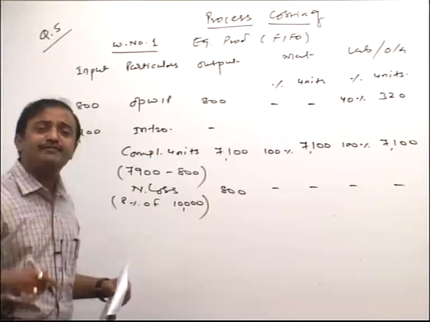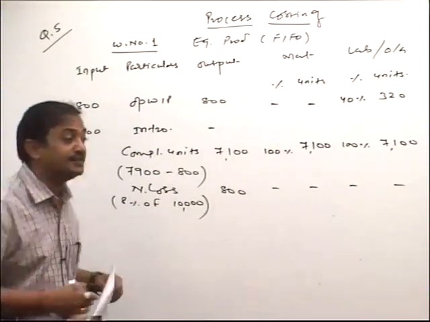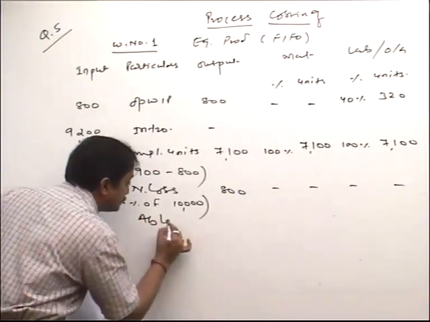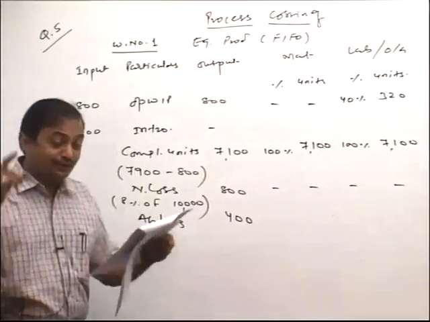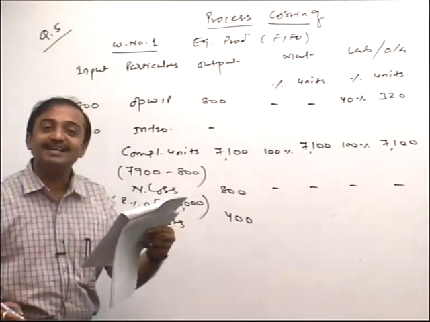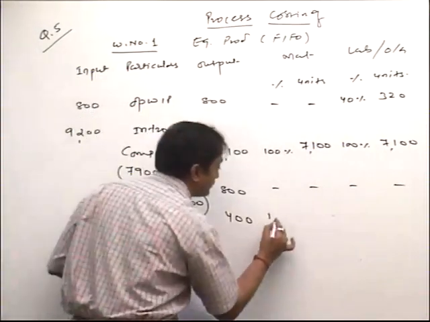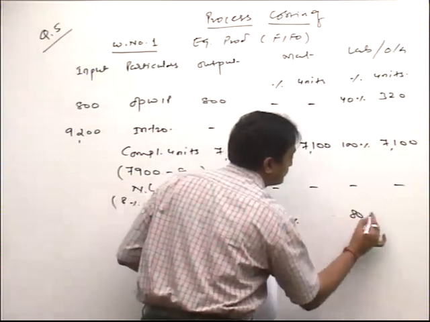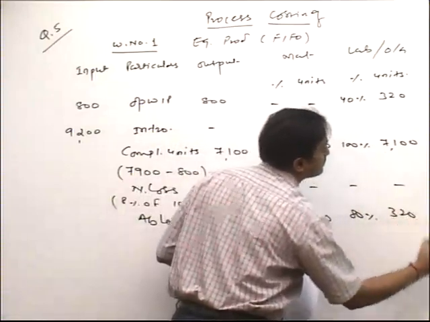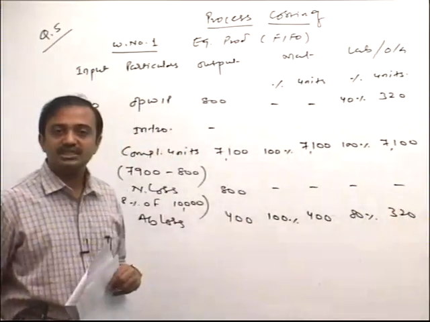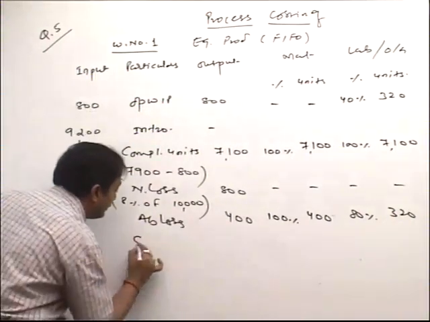Total scrap units given, friend, 1200. So out of that 800 is normal. So remaining 400 would be classified as what, friend? Abnormal loss. Clear? And for that, percentage of completion given 100% for material, and for labor and overhead how much? 80%. So 320. Simple.